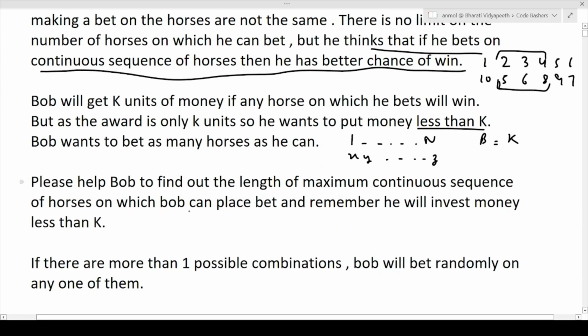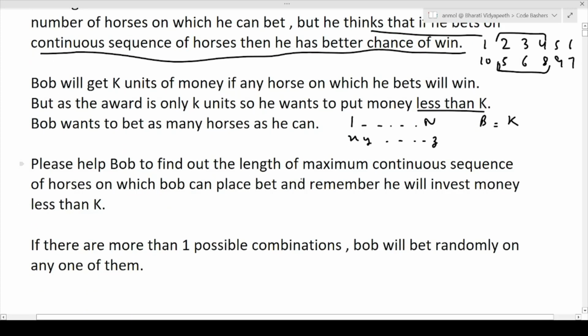Here the last line also says, please help Bob to find out the length of the maximum continuous sequence of horses on which Bob can place a bet. And remember, he will invest money less than K only. So he will bet on a continuous sequence of horses, and the total amount will be less than K. K will be given to us in the question.